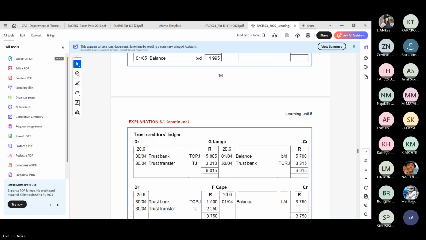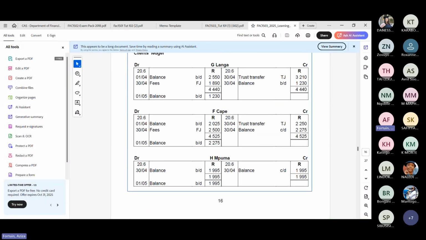I start with the trust creditors ledger. Why? Because in the trust creditors ledger, you will know what you can transfer. If you start with the other account first, it's almost like it's still going to be open. You're not going to complete it.